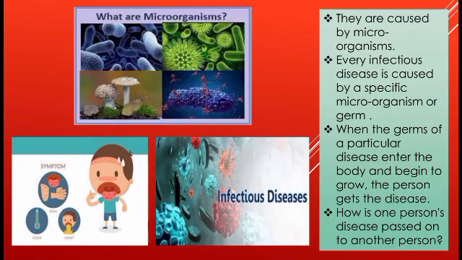When the germs of a particular disease enter the body and begin to grow, that means when these small microorganisms enter a person's body who is completely normal, not having any kind of illness, they start growing and the person gets the disease. Slowly and gradually, when the growth takes place in the body, the person may have fever, cold, cough, ringworm, scabies, chicken pox, in that way.